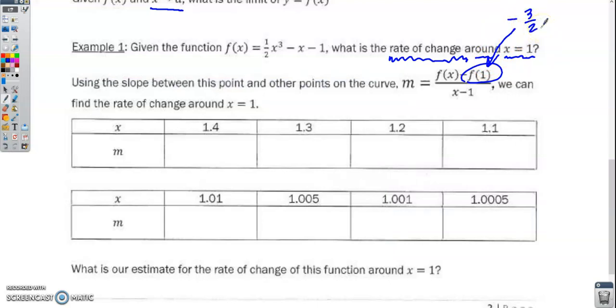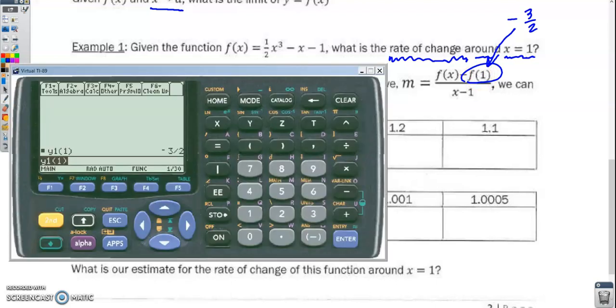And then I'm going to use calculator shortcuts to calculate these slopes. The first slope I'm going to find is the slope between the points (1, f of 1) and (1.4, f of 1.4). In order to do that, I'm going to set this up as y1 of 1.4 minus y1 of 1, and we're going to divide that by 1.4 minus 1.